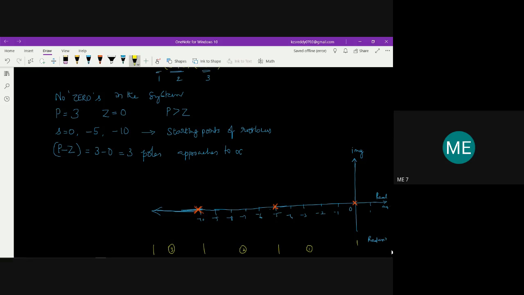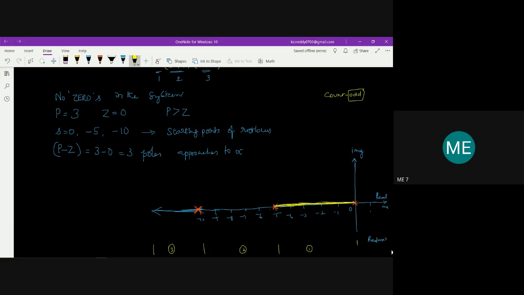Identifying these 3 sections, from this pole to this pole, if you take any point in this section and count the poles and zeros on the right side, the count should be odd. If the count is odd, then the complete section is part of the root locus. So from here to here is a part of the root locus, and that has to be made thick.